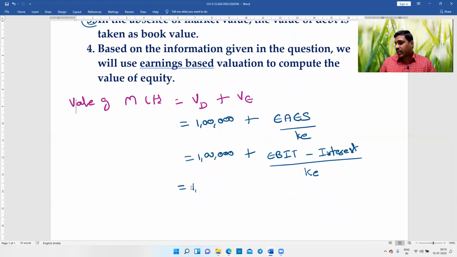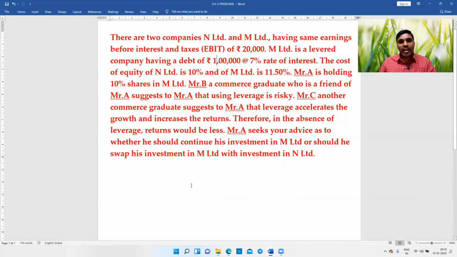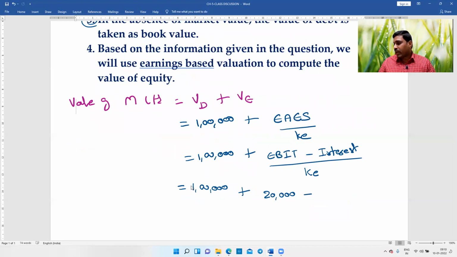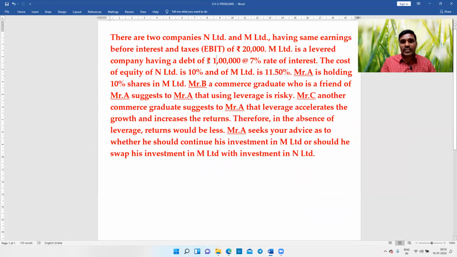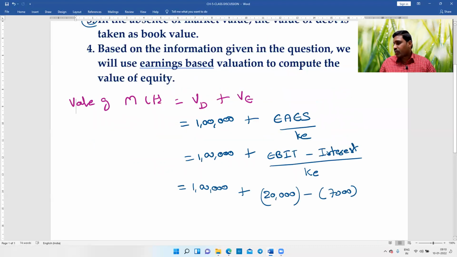So here, take the same 1 lakh. Earnings before interest and tax is how much? They have given EBIT of 20,000 minus interest. What is the interest? 7,000. Sir, how have I arrived at 7,000 interest? Very simple: 1 lakh debt into rate of 7%, so 7,000 is the interest we have to pay. And what is the cost of equity?